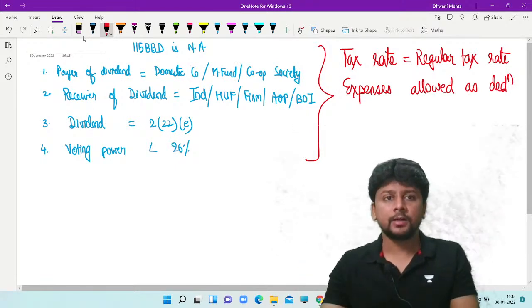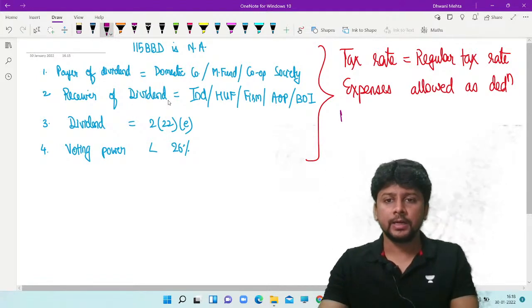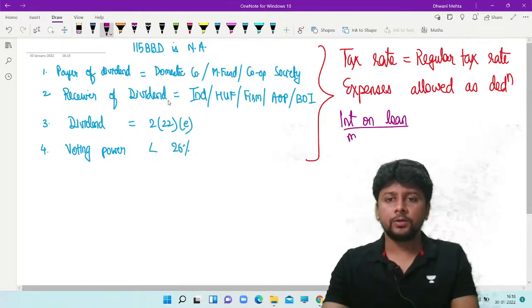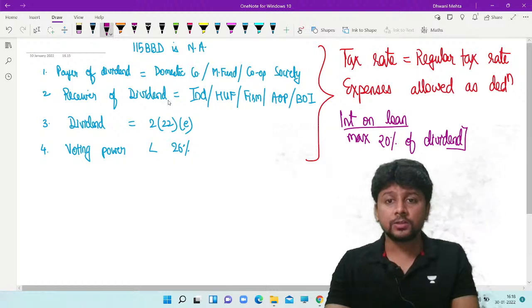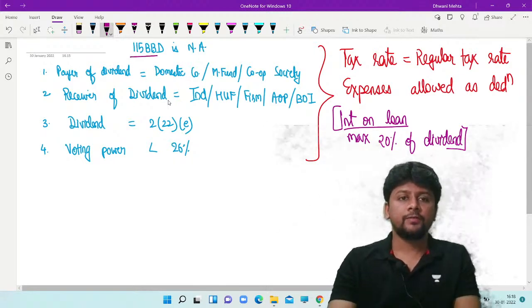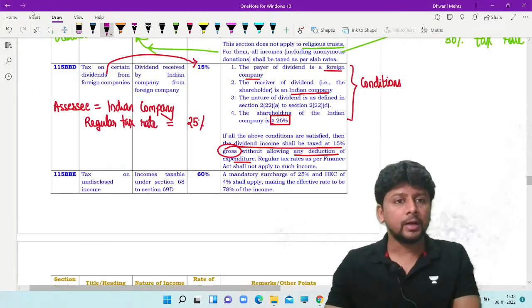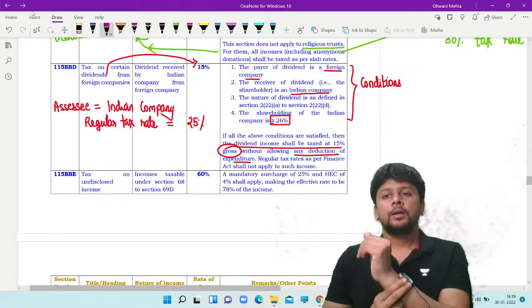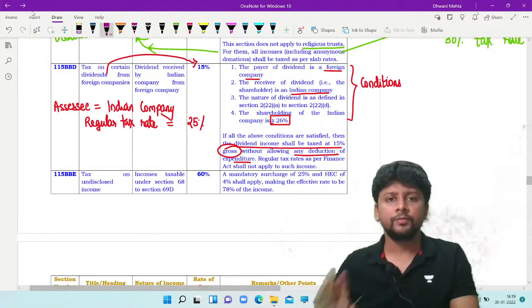Now, as per last year's amendment, I'm sure you might be aware, when you compute dividend income, the only expense allowed as a deduction is interest on loan, and that too a maximum deduction of 20% of that dividend income. But yes, this deduction is going to be available if 115BBD does not apply. If 115BBD applies, then dividend income will be taxed at a gross rate of 15%.